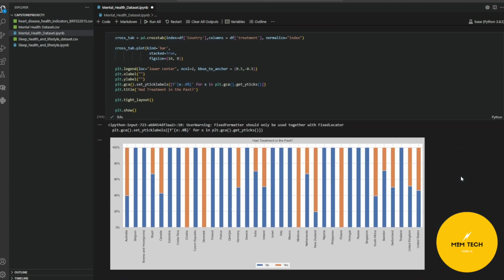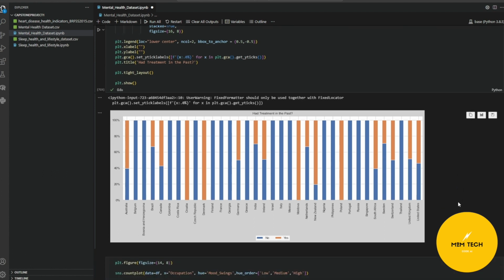After that, I wanted to compare the countries and percentages of the respondents who said yes or no to the question, did they have mental health treatment in the past. Some of the countries are uniformly yes or no, which could be discarded. And most of those countries have only 300 or 400 respondents. So nothing much would change, but I still decided to leave them there.